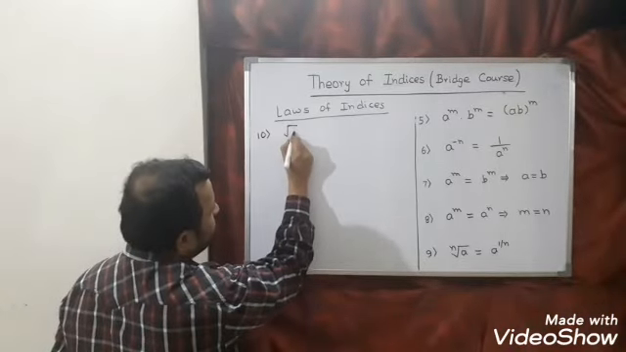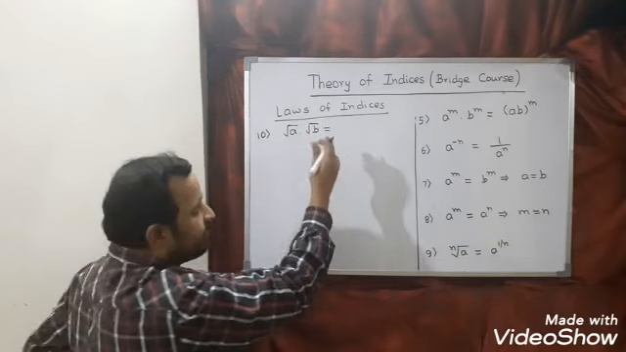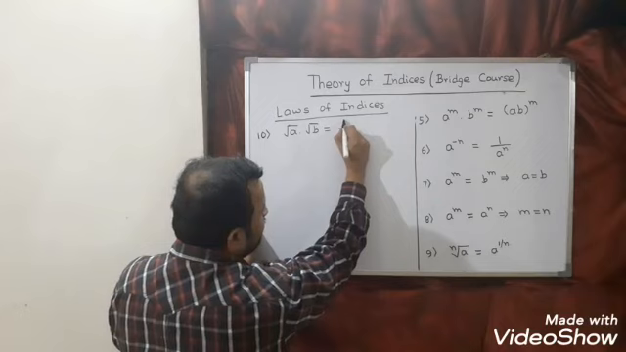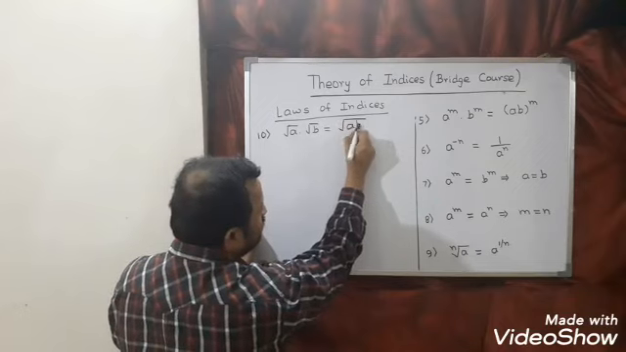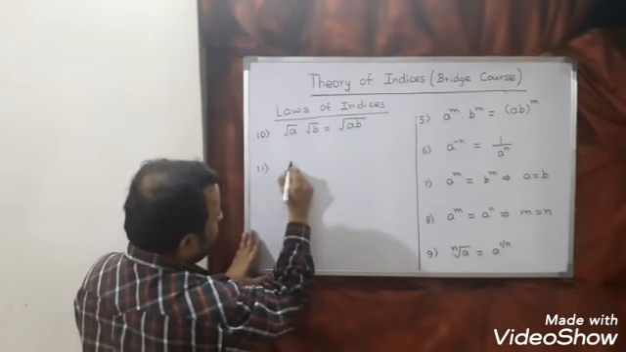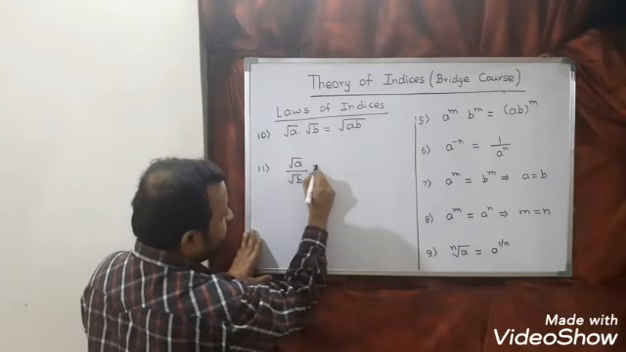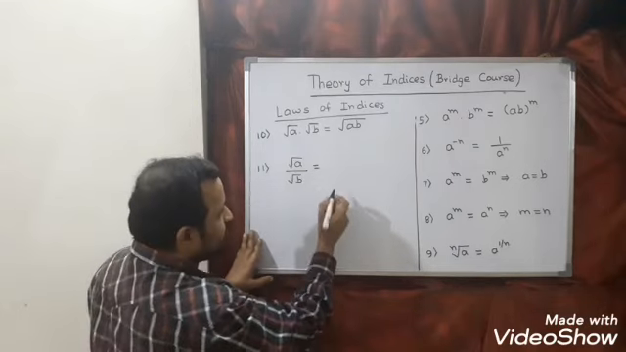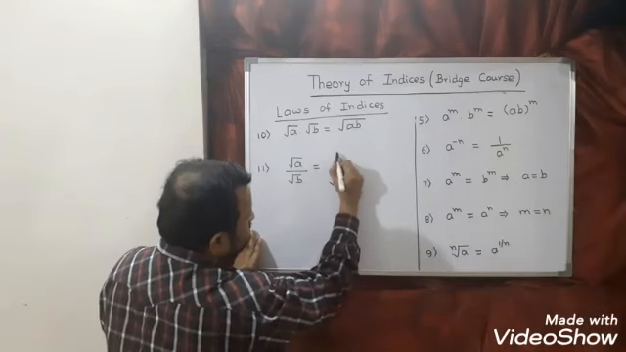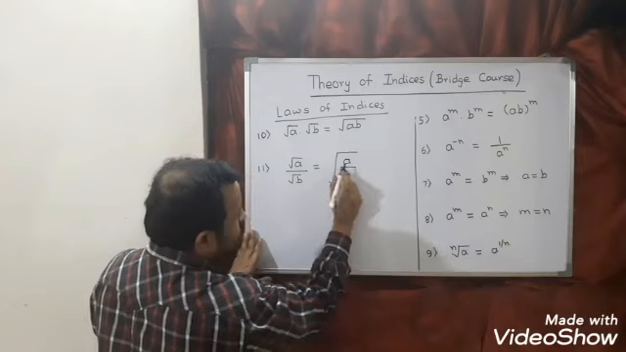Next, 10th one. Root A into root B. So root A into root B, we can take one root and this we can write as root over AB. Next, root A divided by root B, we can write as, again since root came, so we can write as whole root of A divided by B.